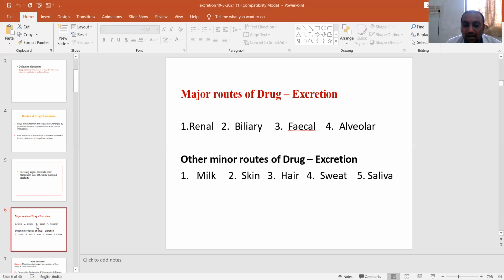Coming to the minor routes of drug excretion, certain drugs are excreted through the milk, and certain drugs are highly contraindicated during lactation, because the presence of these drugs in the milk can cause severe adverse effects in the infant. So these drugs should be contraindicated during lactation. There are also certain drugs that are excreted through the skin, hair, saliva, and sweat.